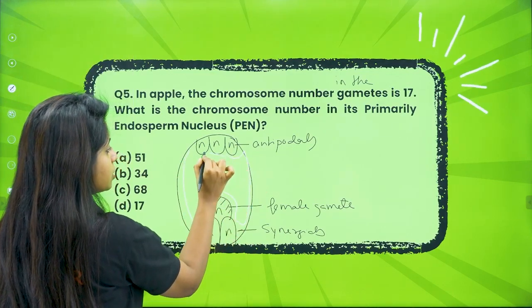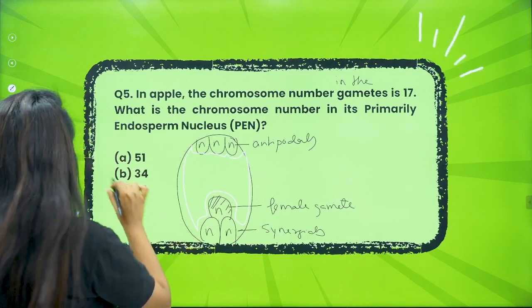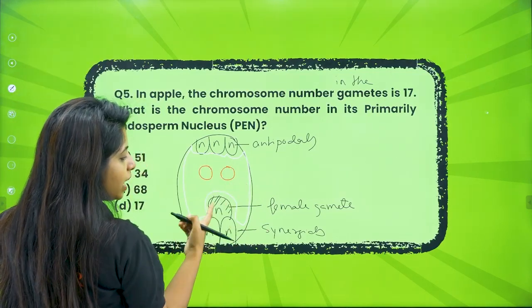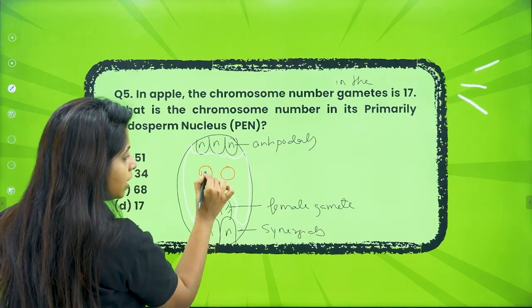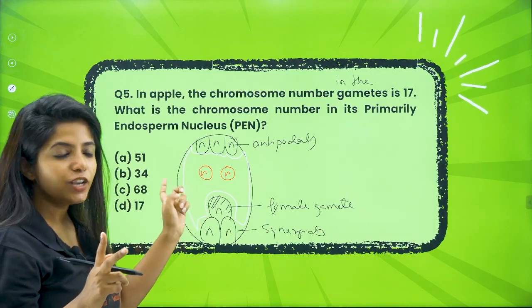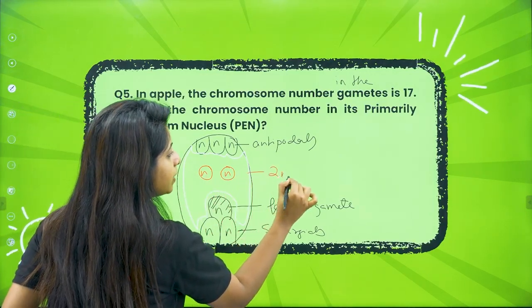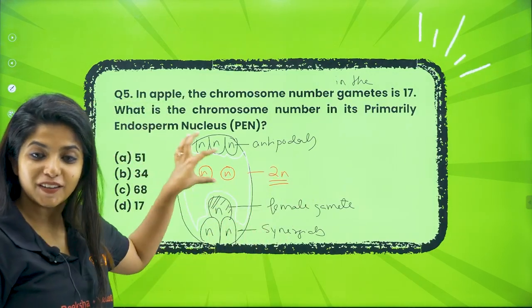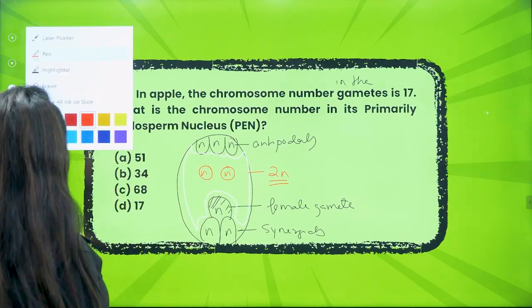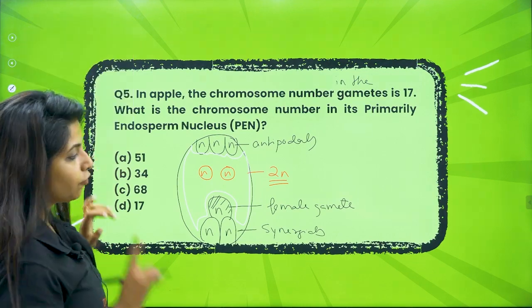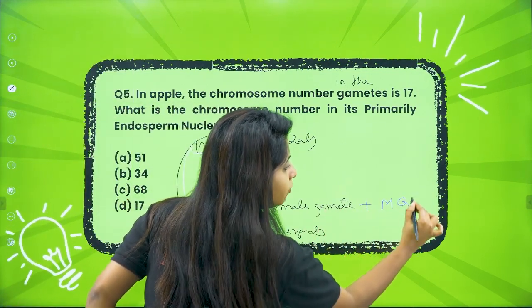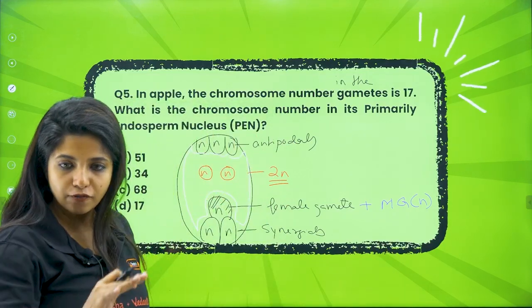Now the central cell has 2 nuclei. And each nucleus, my dear children, all of the cells have nucleus with n number of chromosomes, right? So this particular cell has 2 nuclei, so it becomes 2n. The cell's chromosome number will be 2n. Now, my dear children, the first male gamete comes and fuses with this. The male gamete will also have n number of chromosome, half number of chromosome.